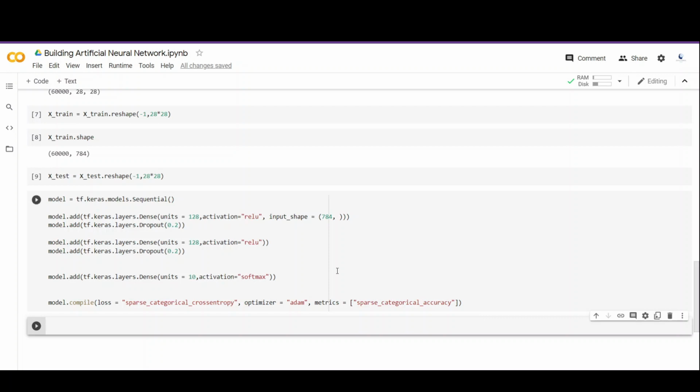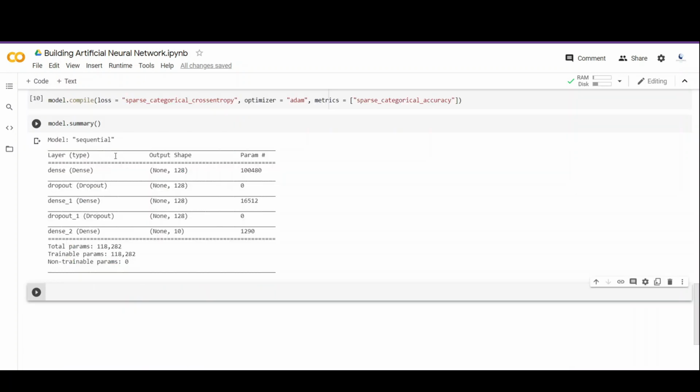And with the help of TensorFlow functionality, we can see the summary of our model. So we call model.summary. So this gives us a few pieces of information. So here we can see that the model is sequential. Then we have the first dense layer and it has 1,840 parameters to train. And next we have the dropout layer and then we have again a dense layer. So it gives a structural summary of the model. So in total we have to train 1,18,282 parameters. That is this many weights we have to train.